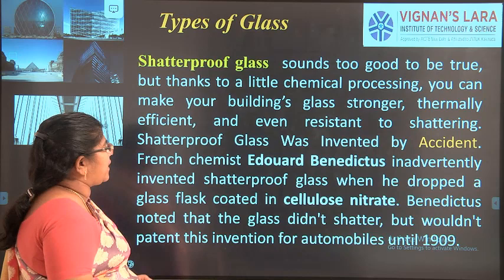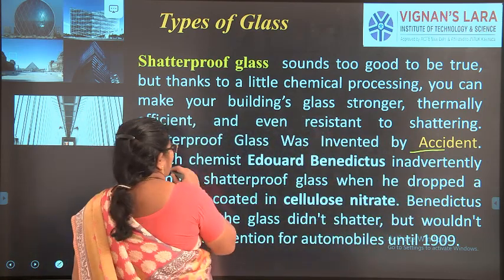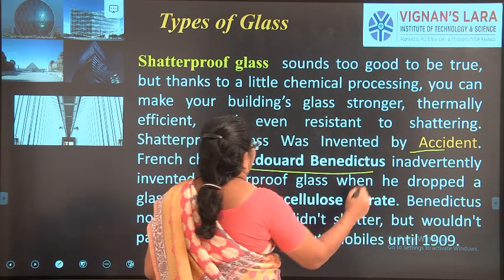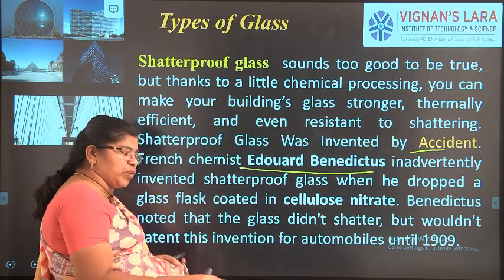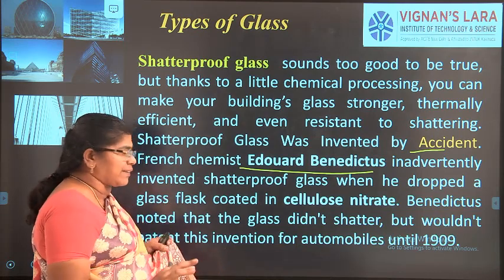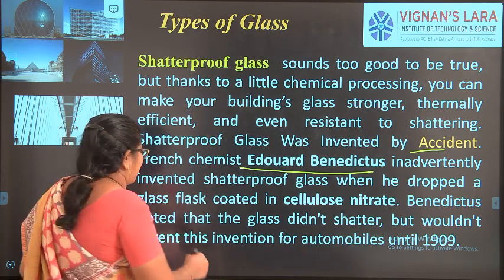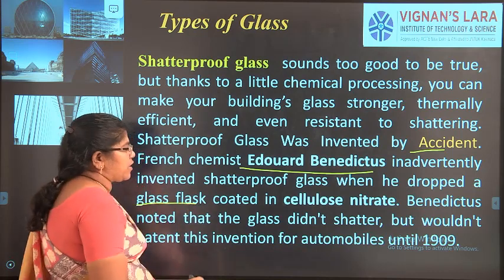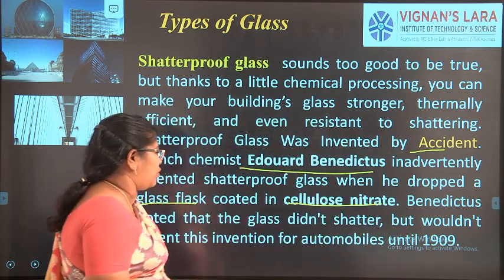Actually, this shatterproof glass was invented by accident. Edward, a French chemist, dropped a glass flask accidentally, and that flask was coated with cellulose nitrate.